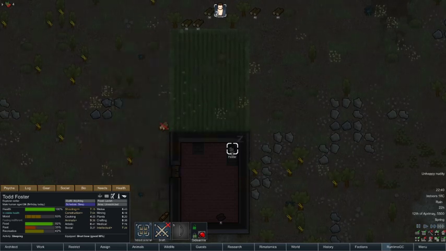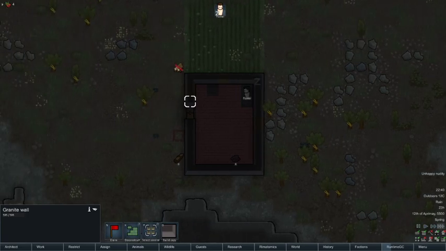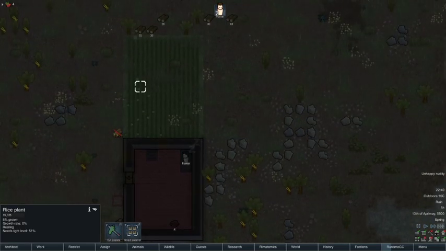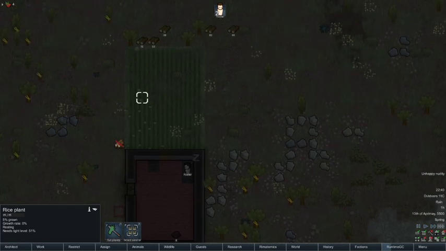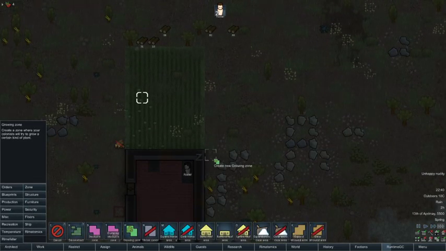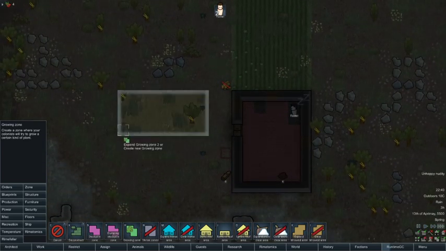So day 1 is now over. What we've done is managed to close off this room, giving some shelter from the rain. We've planted some rice, which is going to be good because at least these bits will harvest, all of them we'll be able to harvest first. What we're going to do tomorrow, once he's finished doing this, we're then going to zone out another growing zone, not far from here. I think we'll do it here.